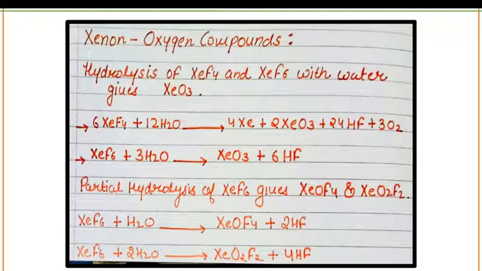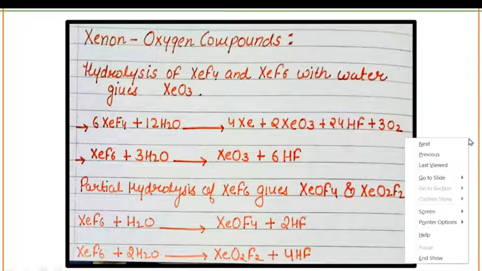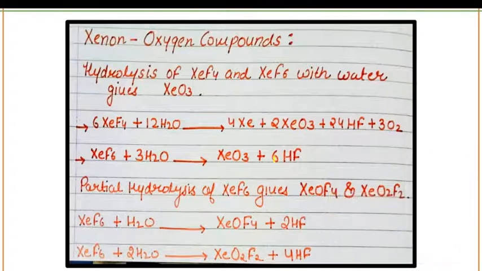Next is the xenon oxygen compounds. If you talk about the xenon oxygen compounds, the hydrolysis of XeF4 and XeF6 with water will form XeO3 type compound. This is also very important. You have to remember, you have to memorize this reaction. When 6 molecules of XeF4 react with 12 moles of H2O, it will form 4Xe plus 2XeO3 plus 24HF plus 3O2. This is important.